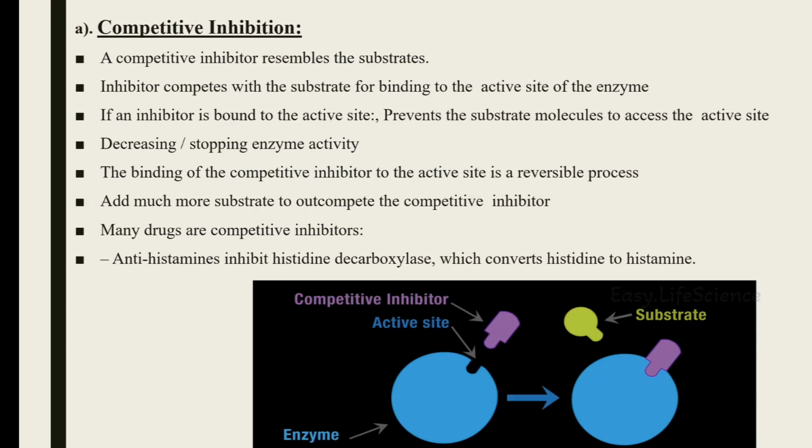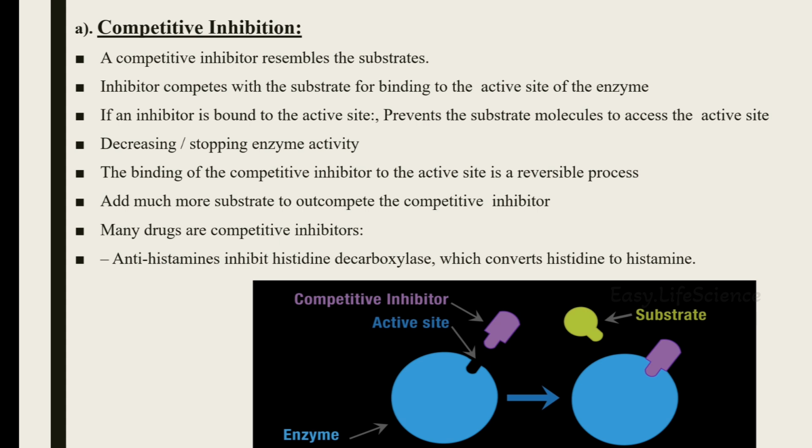Competitive inhibition. In competitive inhibition, the competitive inhibitor's structure or functional group resembles the substrate. Since the inhibitor has the same structure as the substrate, it competes with the substrate for binding to the active site of the enzyme. If an inhibitor is bound to the active site, it prevents the substrate molecules from accessing the active site and thus decreases the enzyme activity. Since competitive inhibition is reversible in nature, increasing the substrate concentration is a possible way to overcome the competitive inhibitor. Many therapeutic drugs are developed based on the competitive inhibition principle.